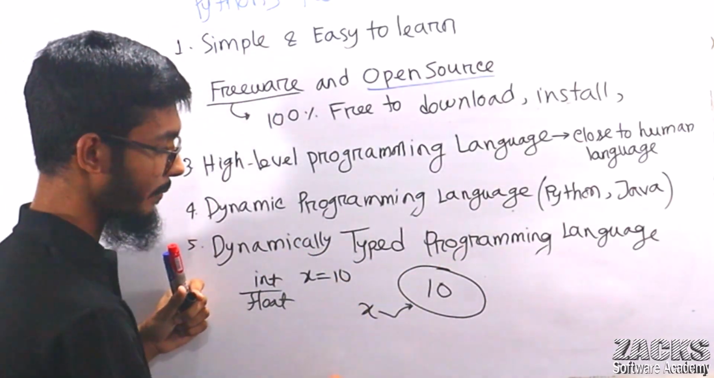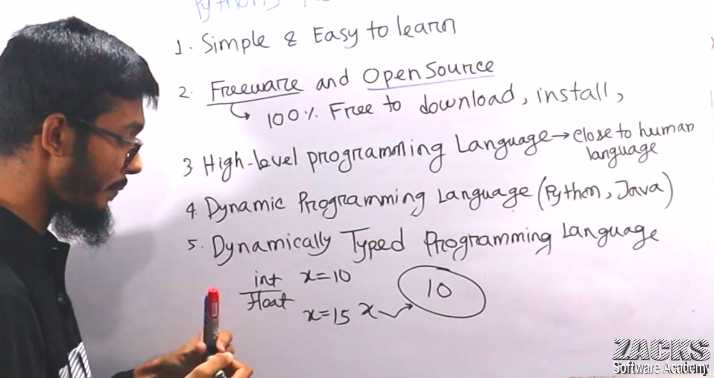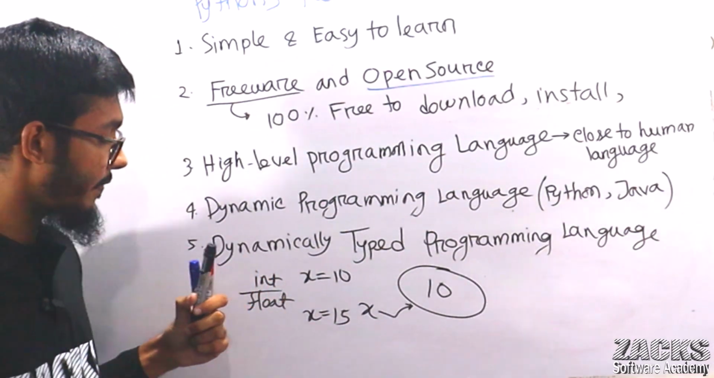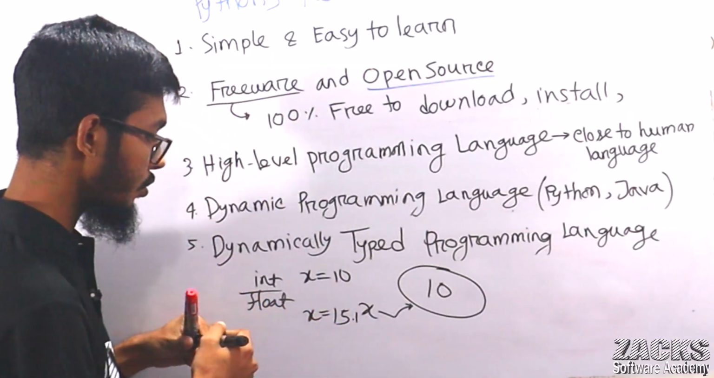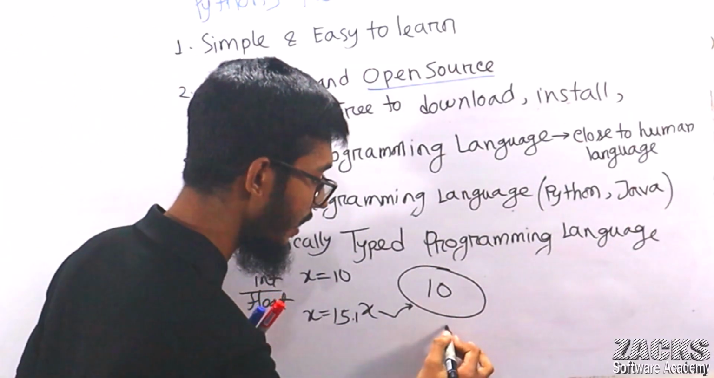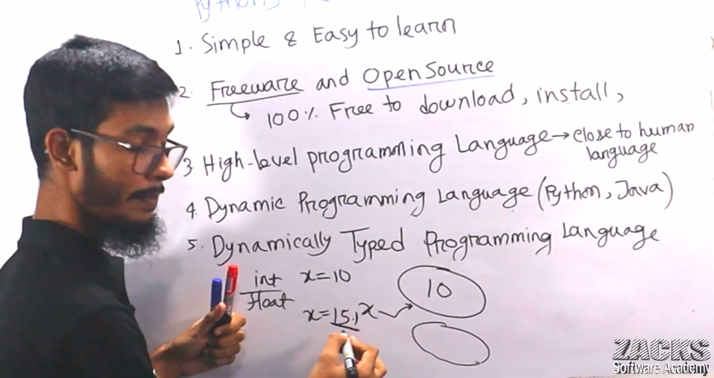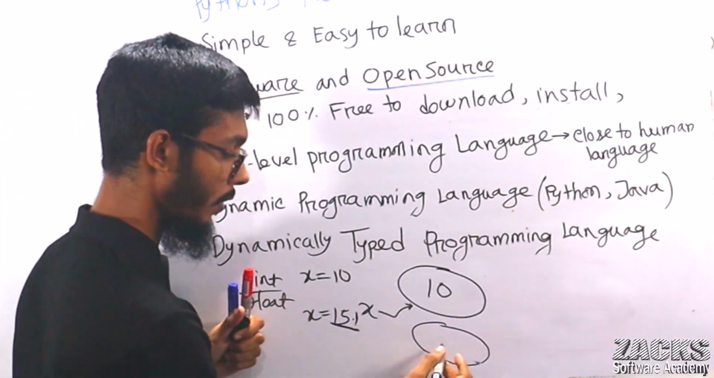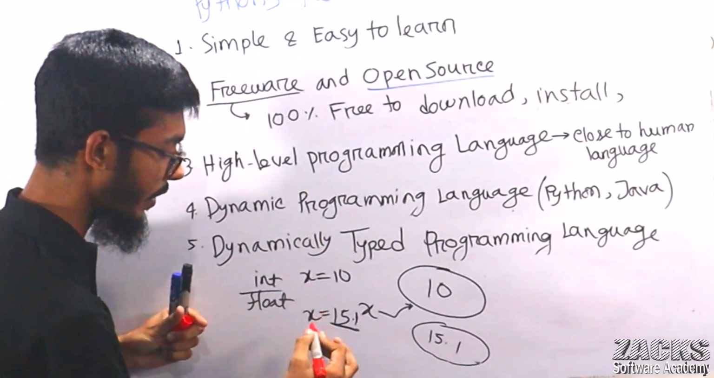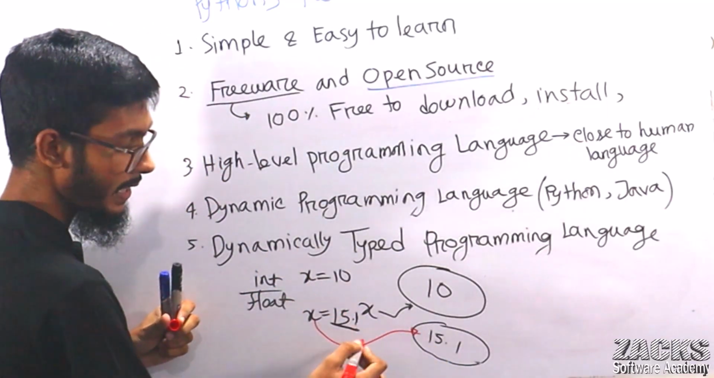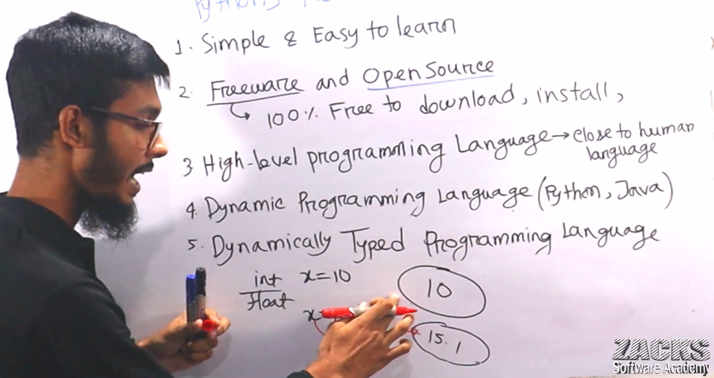Have you got this point? For example, later we write x equals to, for example, a float value like 15.1. What will happen? One object will be created. What's the data type? Is it an integer? No, it's a float. Now your x is pointing to this object, and the earlier link will be totally deleted. I hope you got this point.